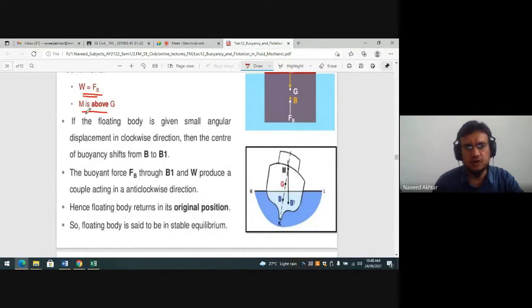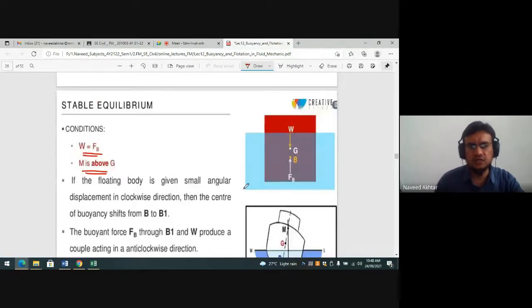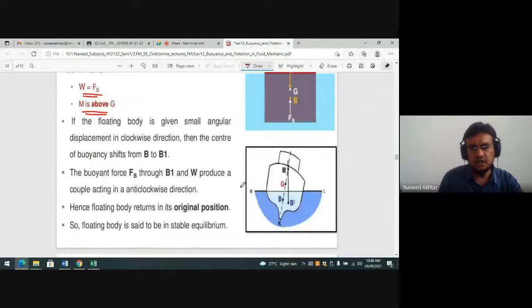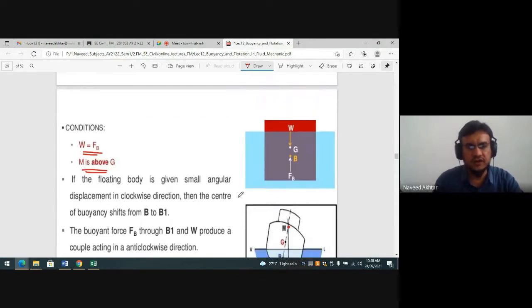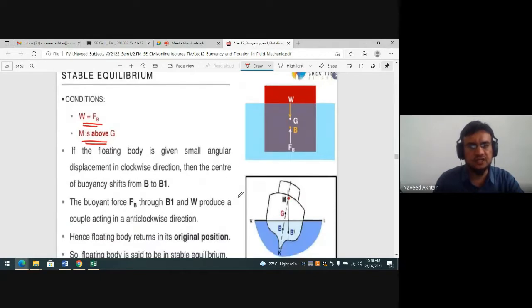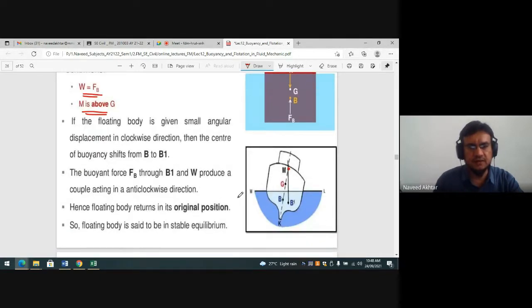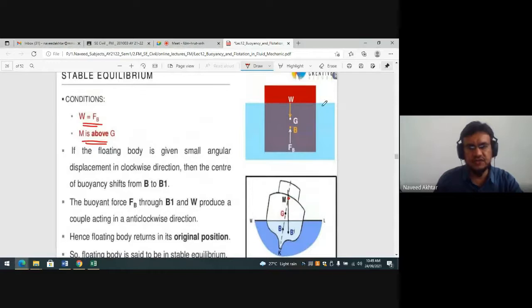M is above G. So in that case, you can see in the ship, this M is the metacenter. If M is above G, it means that our floating body is in stable equilibrium. Generally we know that weight acts about G and the buoyancy force acts about the center of buoyancy.